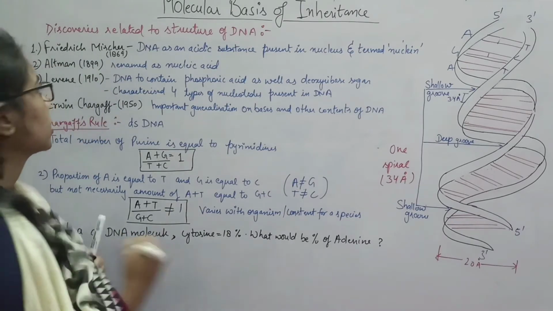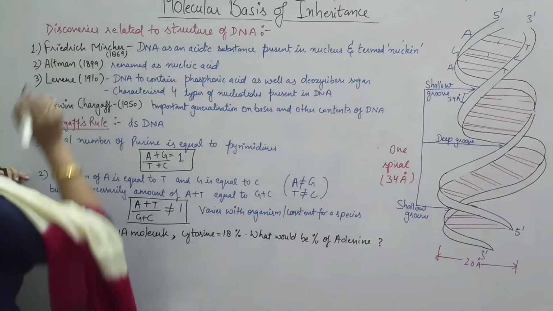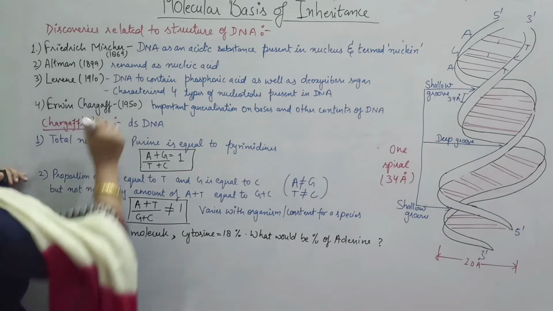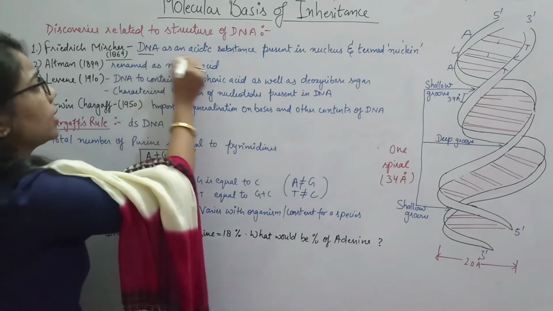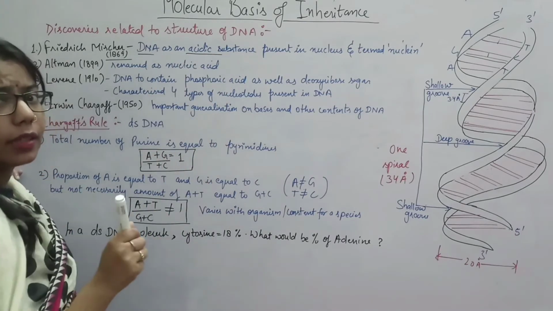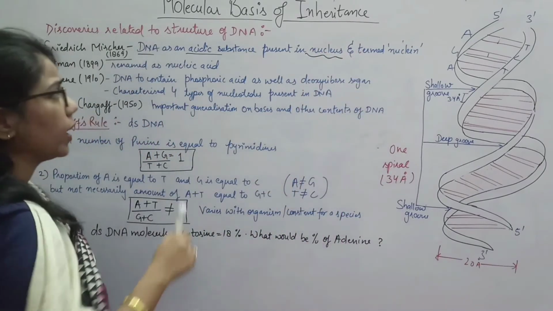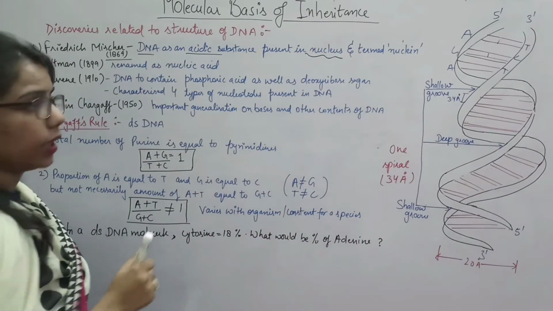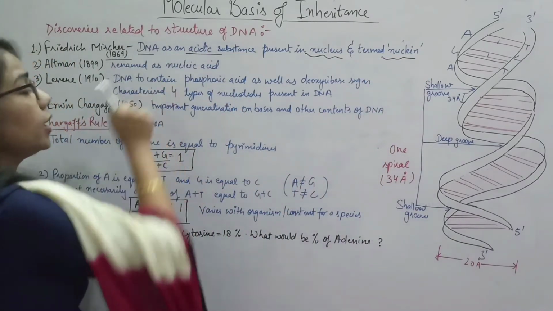So if we talk about some of the history here, the first one is Friedrich Miescher. In 1869, he said that DNA is an acidic structure. OK, this structure is acidic, and it is present in the nucleus, and that's why, with this content, it was called nuclein. अभी तक हमको ये नहीं पता था कि ये DNA है.